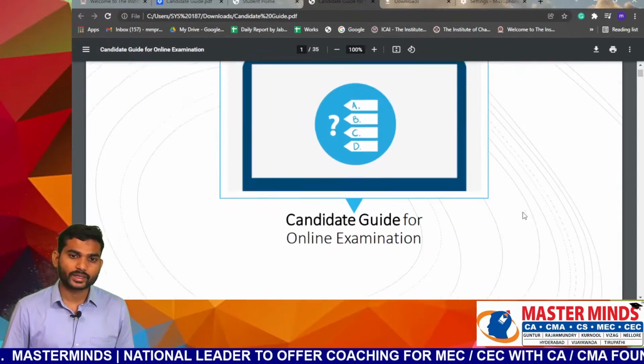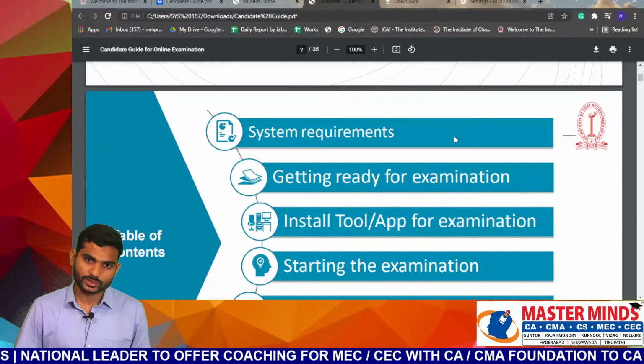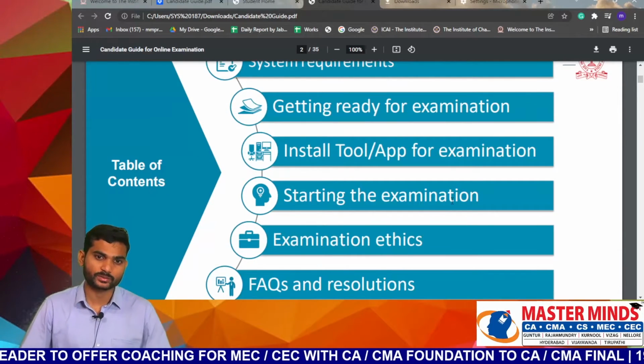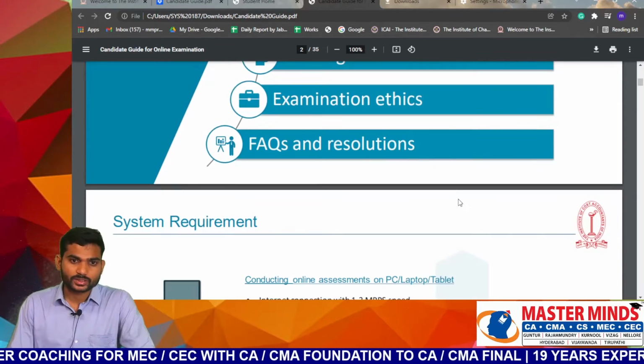So, candidate guide for online examination. The topics are system requirements, getting ready for the examination, installing tools and apps for the examination, starting the examination, examination ethics, and FAQs and resolutions.